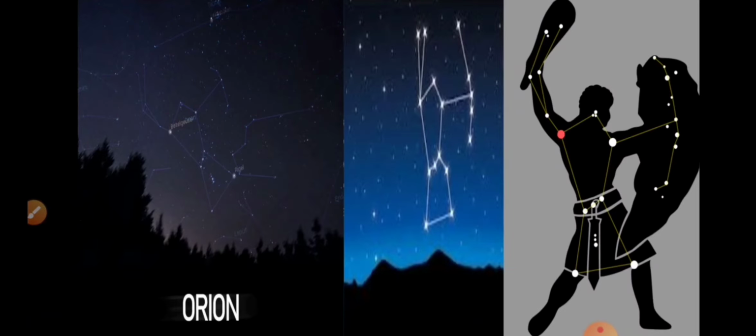Just look at the third picture. The second picture is a clear picture of Orion, and see the third picture, they have compared this Orion with the third picture, which is a picture of a hunter who is holding a shield in his hand. So they say Orion is similar to a hunter.